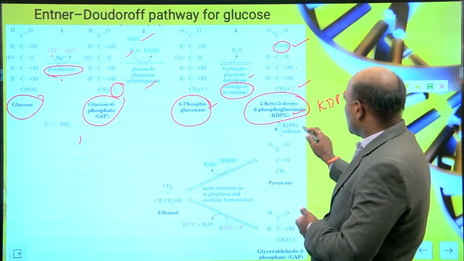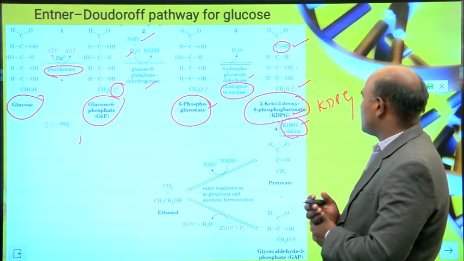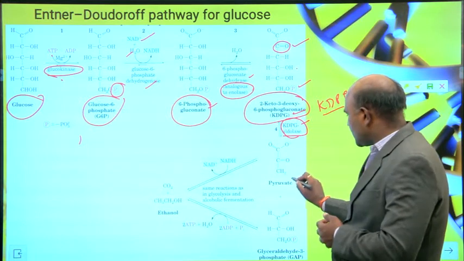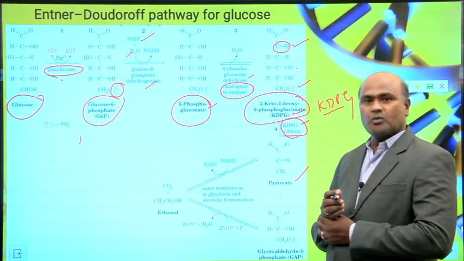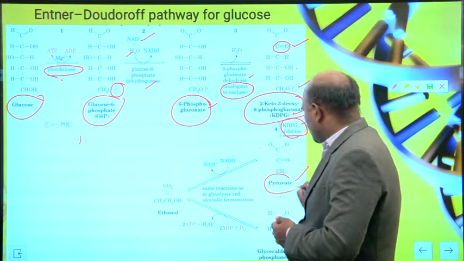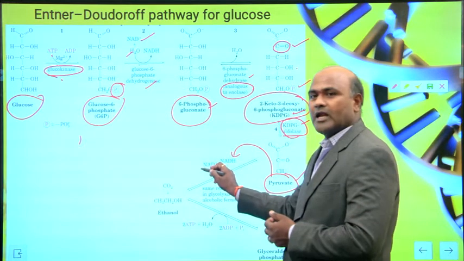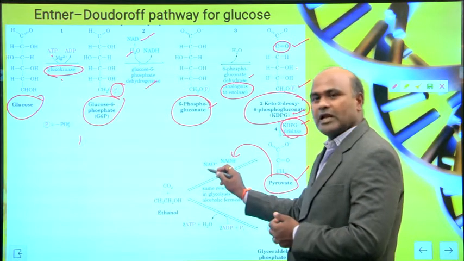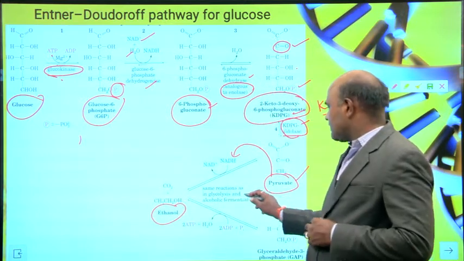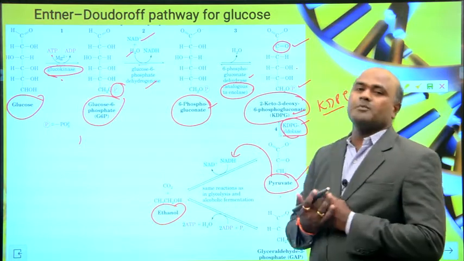Then KDPG aldolase is the enzyme involved here. From KDPG it is converted into pyruvate. From pyruvate you can produce ethanol. Pyruvate reacts with NADH, NADH is converted to NAD plus, and then it produces ethanol. This is it. The reactions here are the same as in glycolysis and alcoholic fermentation.